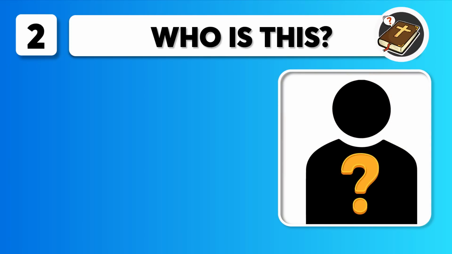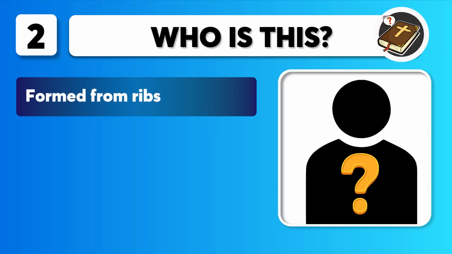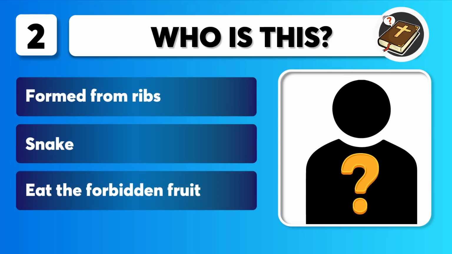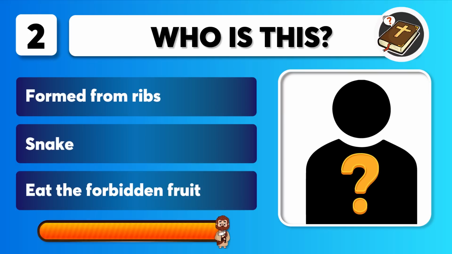Question 2. Includes clues. Formed from ribs. Snake. Eat the forbidden fruit. Who is this? You get 10 seconds.